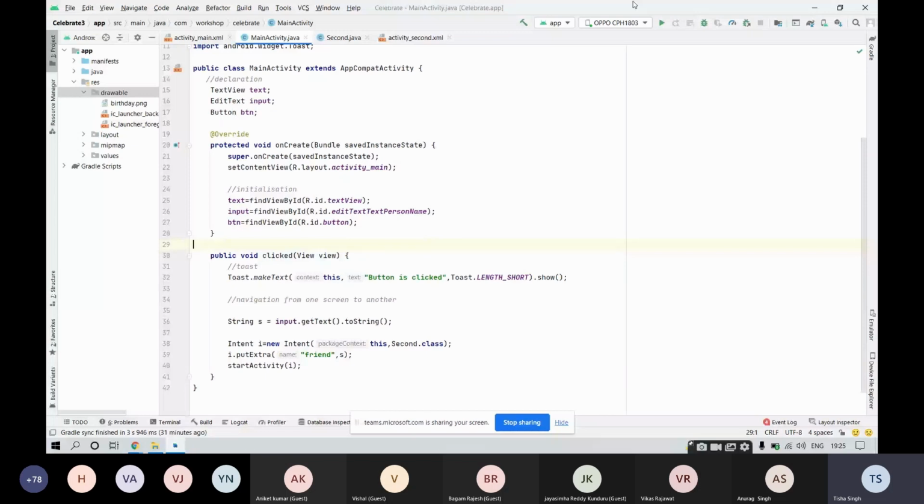Now in order to make use of your physical device, you need one tool, that is the data cable. Pick up your data cable and connect your laptop with the data cable. After that, you need to perform 2 or 3 steps. That is, you need to open your developers option inside your mobile phone.